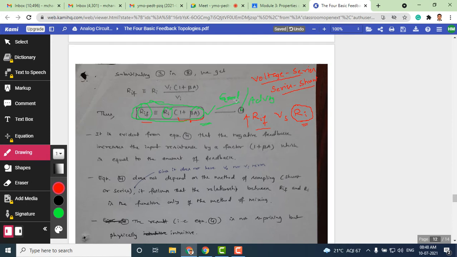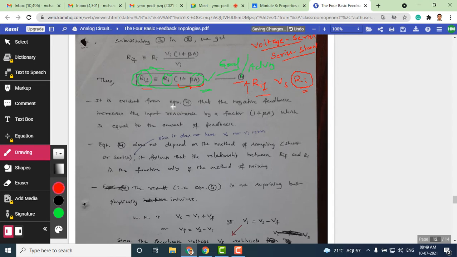For this type of amplifier, the input impedance with feedback increases compared to the input impedance without feedback. That is what the equation shows. Let us call this equation 4. This is the explanation I have given here. The negative feedback increases the input resistance by a factor of 1 + A beta, which is equal to the amount of feedback. 1 + A beta is also called the amount of feedback.